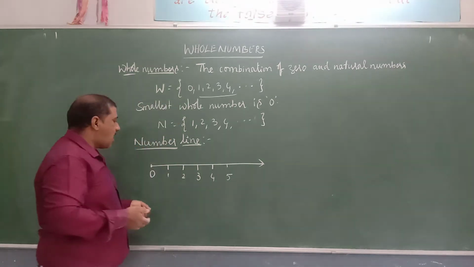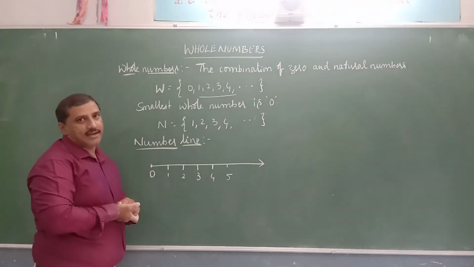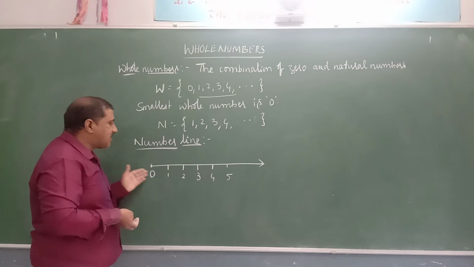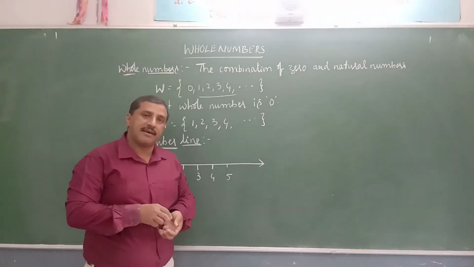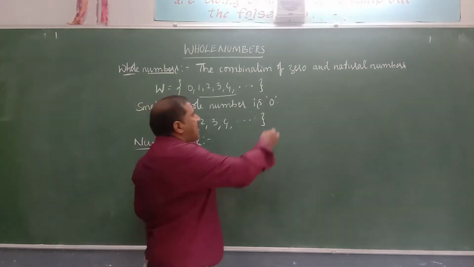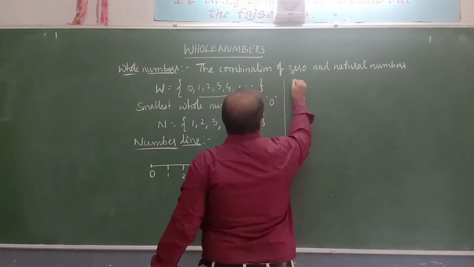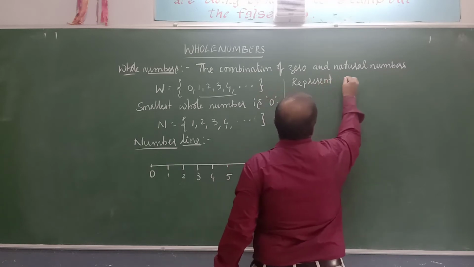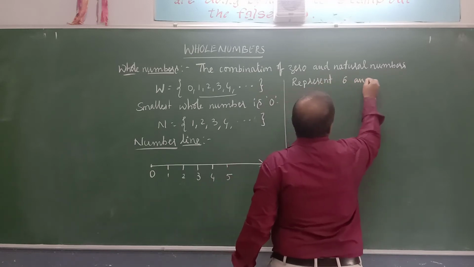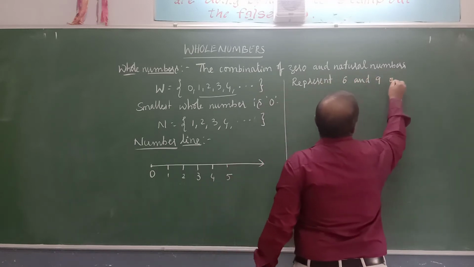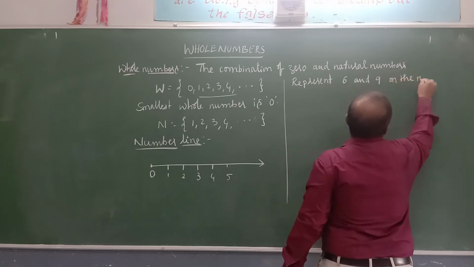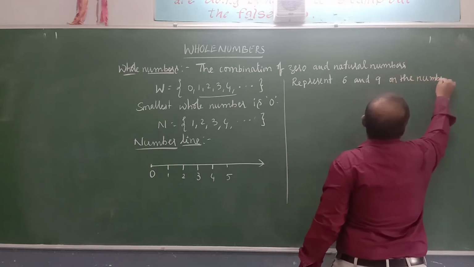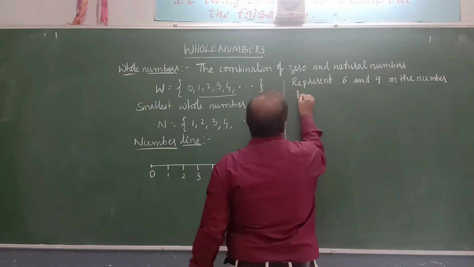So now, how to represent whole numbers on the number line? Like this, we represent the whole numbers on the number line. For example, represent 6 and 9 on the number line. So how to represent 6 and 9?